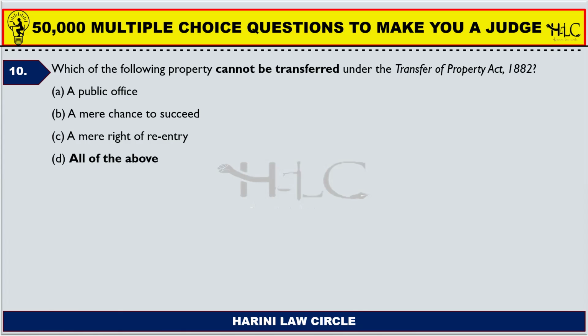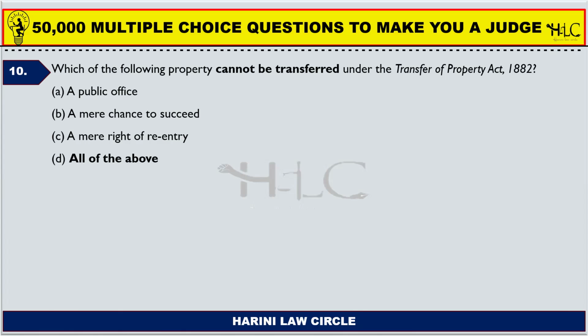See, I'm giving you all of the above as an option, which means there are many chances that any one of the above, A, B, or C, might come as a single option in your options. They might ask public office among options which can be transferred. So you need to choose public office that cannot be transferred under the TP Act. And a mere right or a mere chance to succeed is also a thing which cannot be transferred.